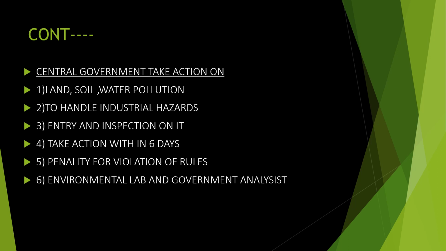Penalty for violation of rules. There is a lot of penalties for each section. So there is different penalties related to the violation of the rules. They can be arrested. Okay. Environmental lab and government analyst are there. So for the problems related to the environment, there are labs for analyzing the pollution and all, and all these are controlled by the central government. So environmental related problems are really controlled by the central government, and they can take quick actions, and it should be taken within 6 days, and penalties and strict laws are related to it. Okay, so you should have a knowledge about it.